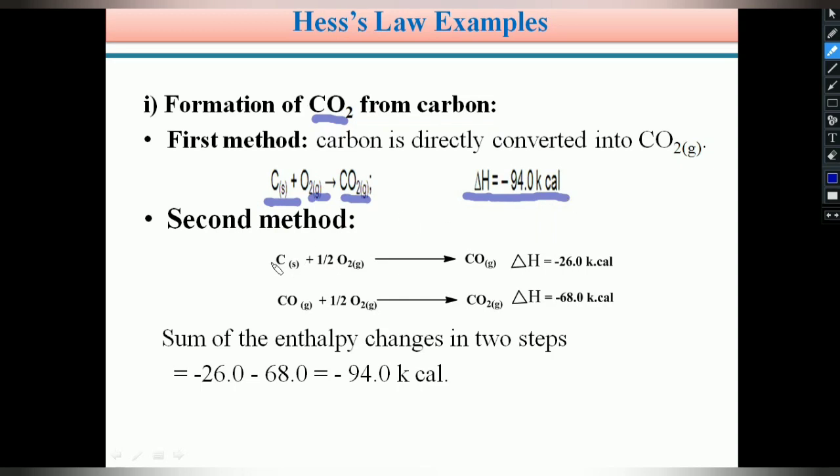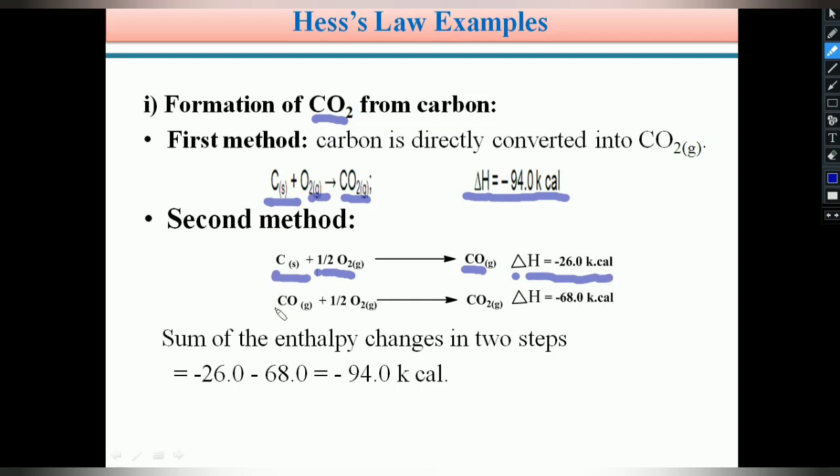In the second method, we can prepare the CO2 in two steps. Initially, solid carbon reacts with one oxygen atom coming from half an O2 molecule, and this carbon combines with one oxygen atom to form CO, gaseous carbon monoxide. Solid carbon reacts with gaseous oxygen and forms carbon monoxide.